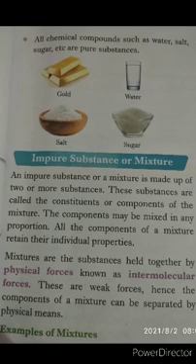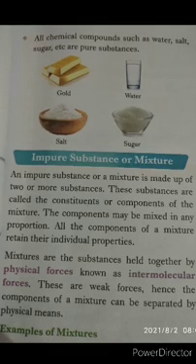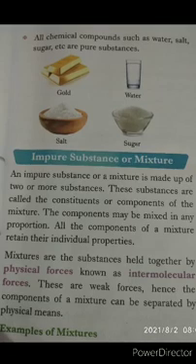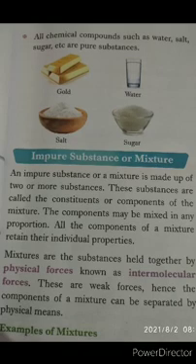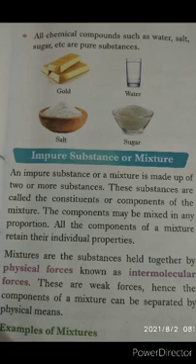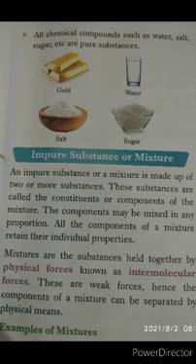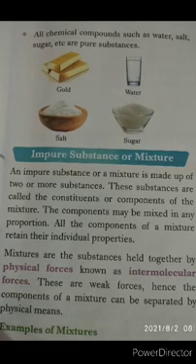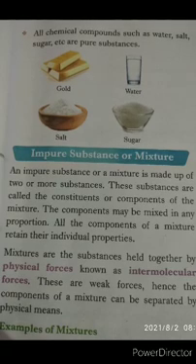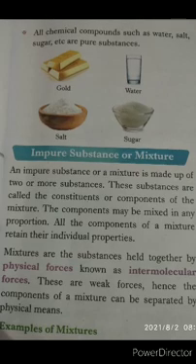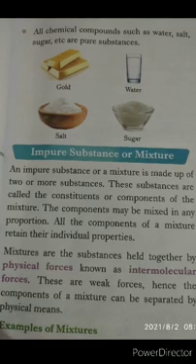Next one, impure substance or mixture. An impure substance or a mixture is made up of two or more substances. These substances are called the constituents or components of the mixture. See, an impure substance or mixture is made of different components, two or more substances. That is what a mixture is.